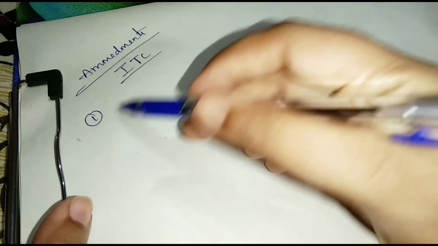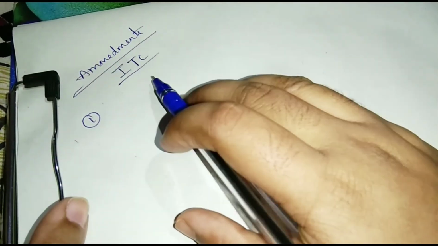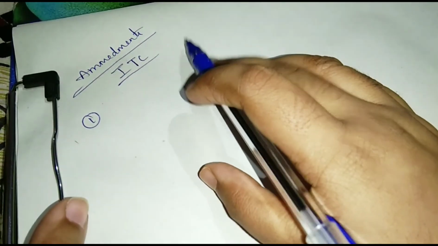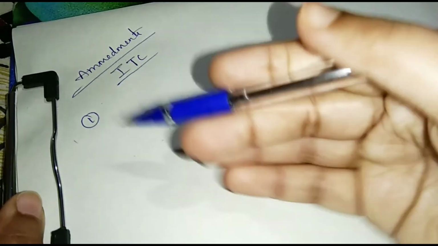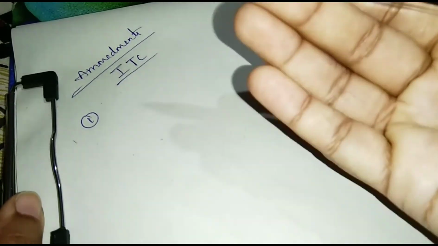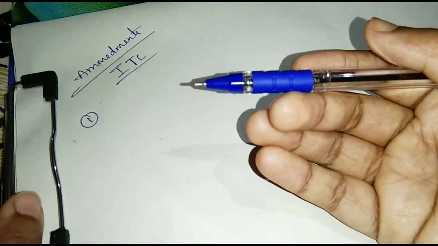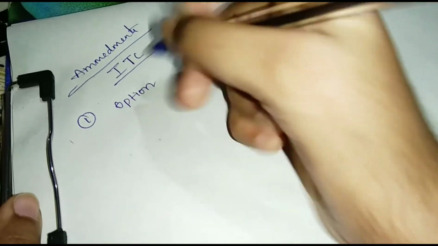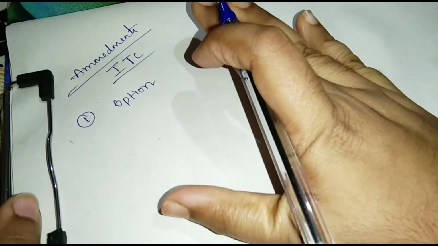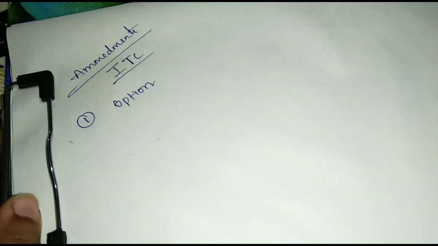Okay. And see the amendments in ITC. And see first amendment, transfer of ITC for separate registration. Within the same state, option of multiple registration for multiple places of business within the same state.